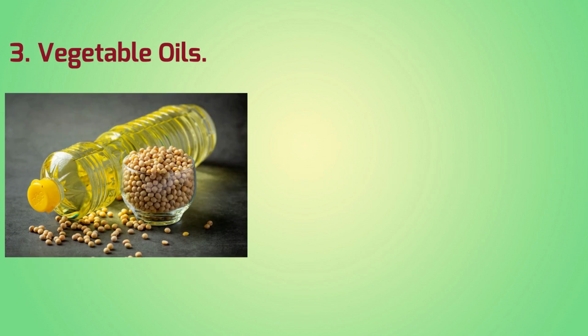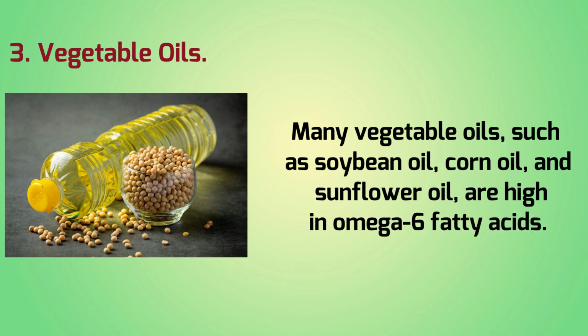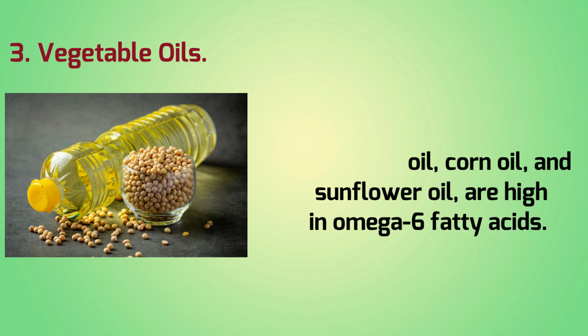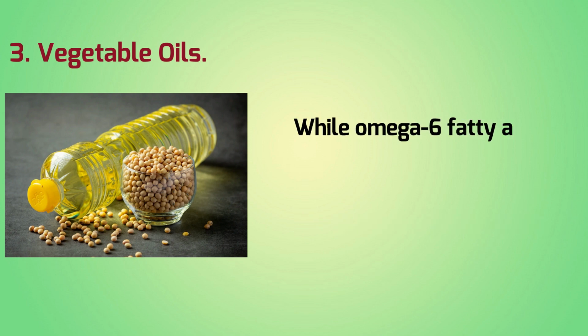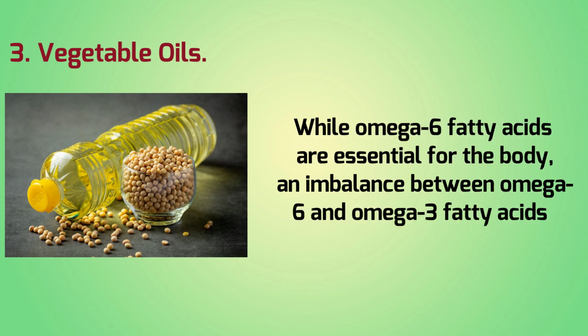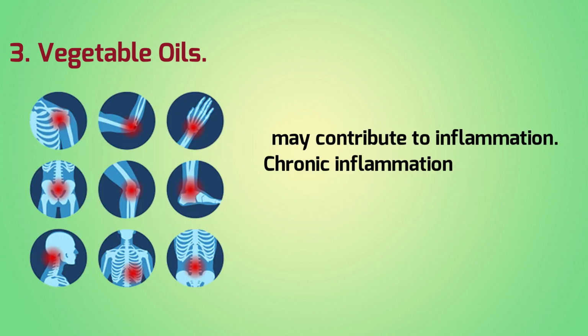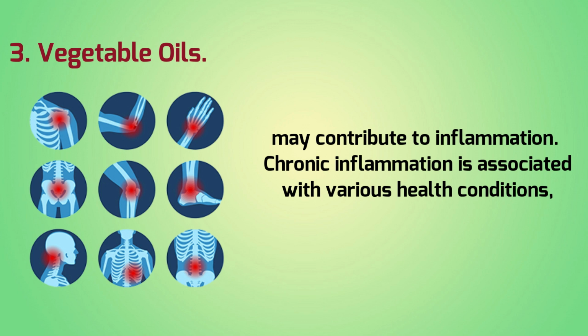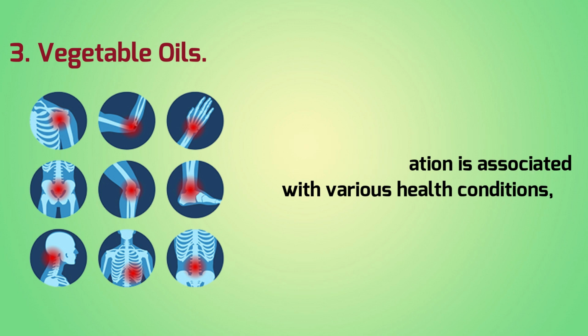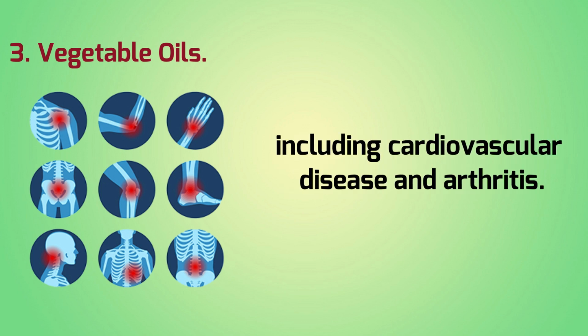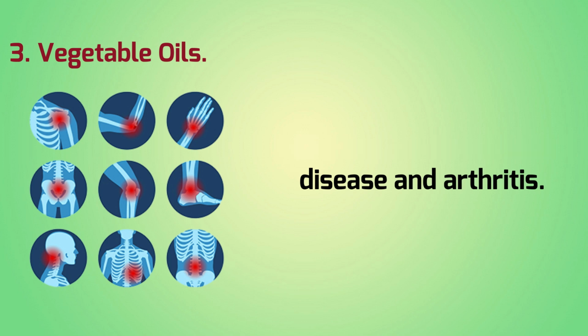Number 3. Vegetable oils. Many vegetable oils, such as soybean oil, corn oil, and sunflower oil, are high in omega-6 fatty acids. While omega-6 fatty acids are essential for the body, an imbalance between omega-6 and omega-3 fatty acids may contribute to inflammation. Chronic inflammation is associated with various health conditions, including cardiovascular disease and arthritis.